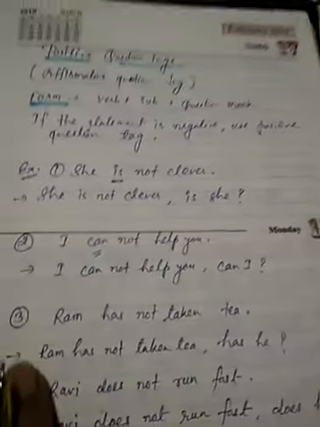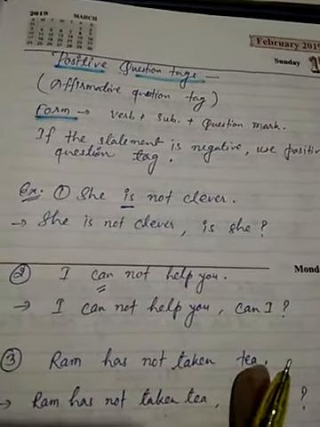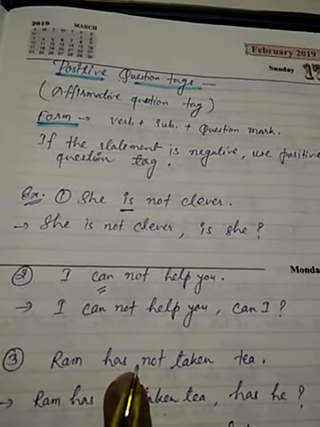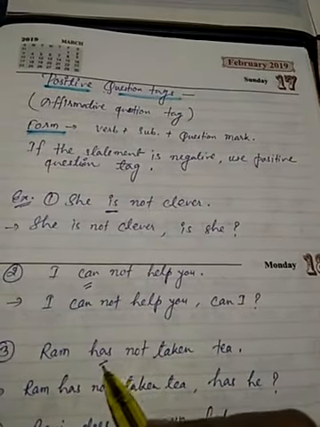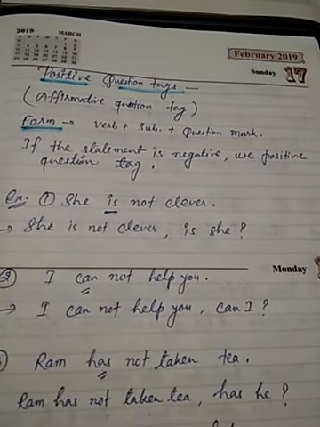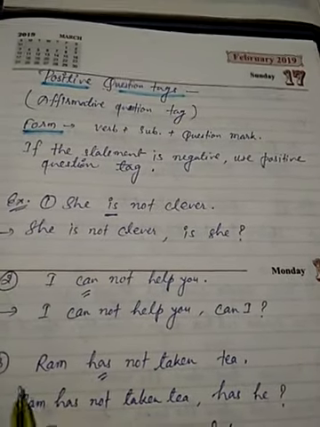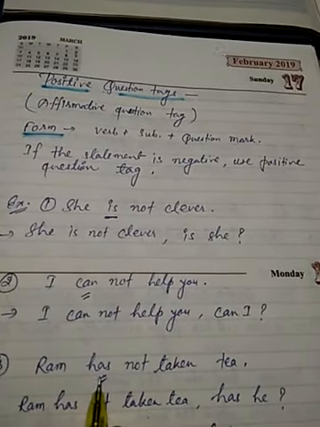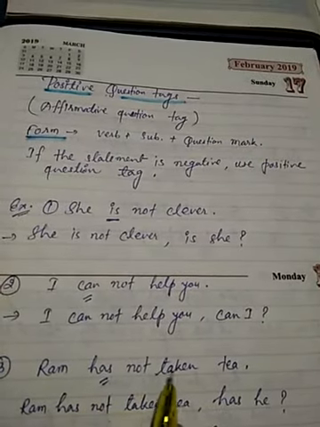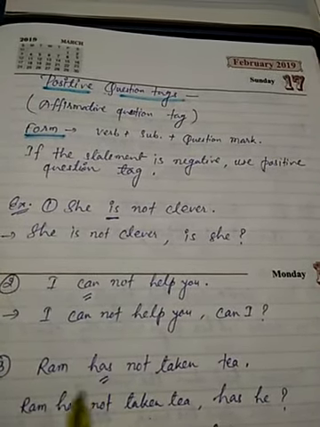Next, number 3: Ram has not taken tea. Here is the has. Which tense is it? This is the present perfect form. We use has and have in it.